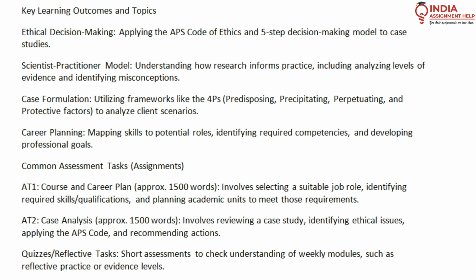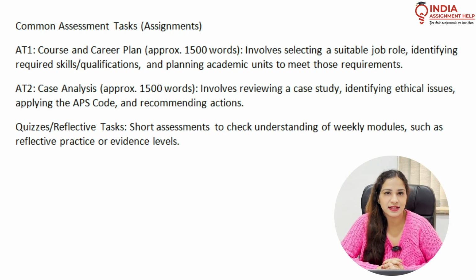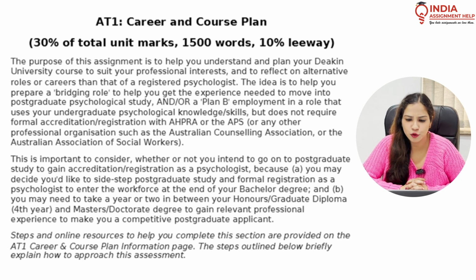So these are the learning outcomes of this unit, and now let's talk about the assessments that come under this unit. The first assessment is in line with the career planning learning outcome. The first one, which is assessment task 1, is the course and career plan, which will be approximately 1500 words, give or take 10%, and involves selecting a suitable job role, identifying required skills and qualifications, and planning academic units to meet those requirements. Like I said, this will hold 30% weightage.